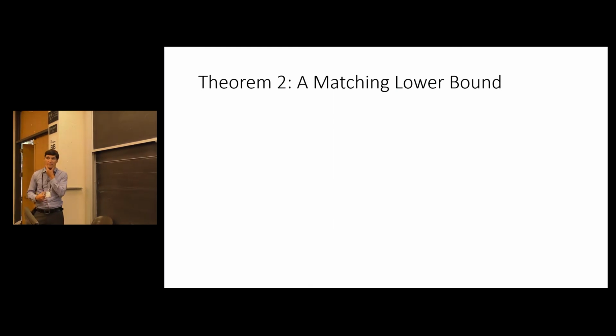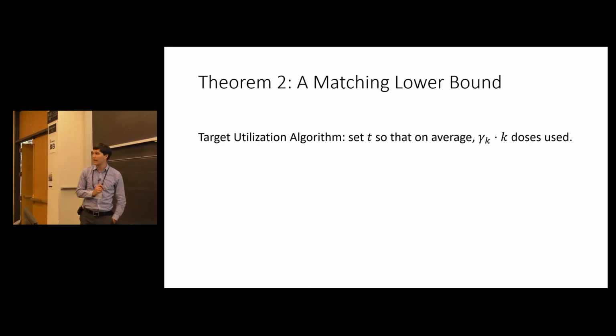OK, so then maybe the more innovative part of the paper is coming up with a matching lower bound, an algorithm that actually achieves gamma k. Here's the first algorithm we analyze, which is, for any threshold t, because you have advanced knowledge of the distributions, you can say, if I set this threshold, on average, how many people will I accept?